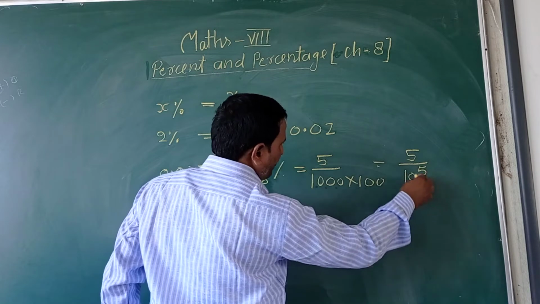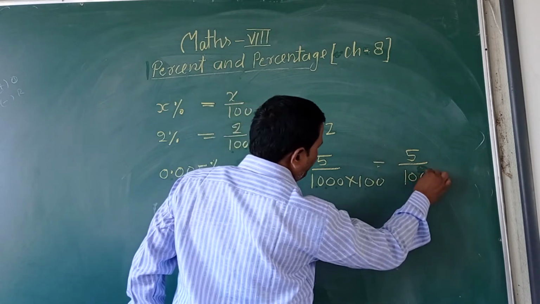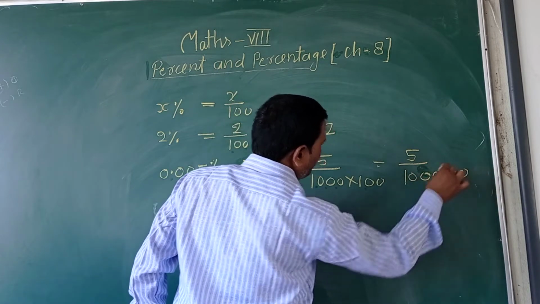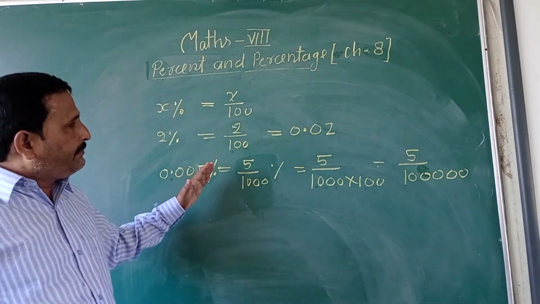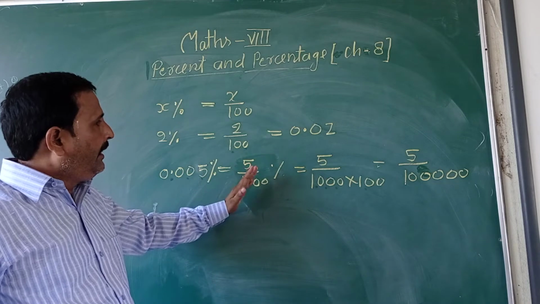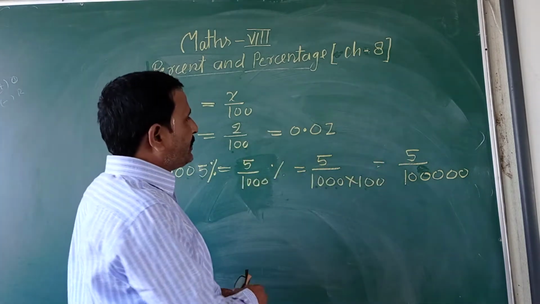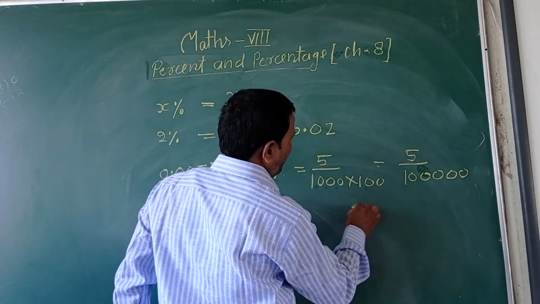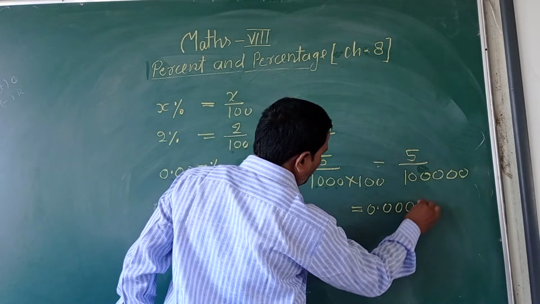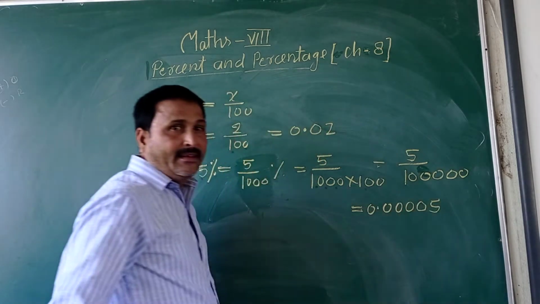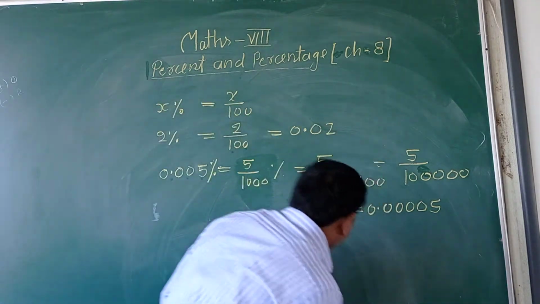This is the exponential form. A percentage can be easily changed into a fraction, and a fraction can be easily changed into the decimal, which will be 0.00005.